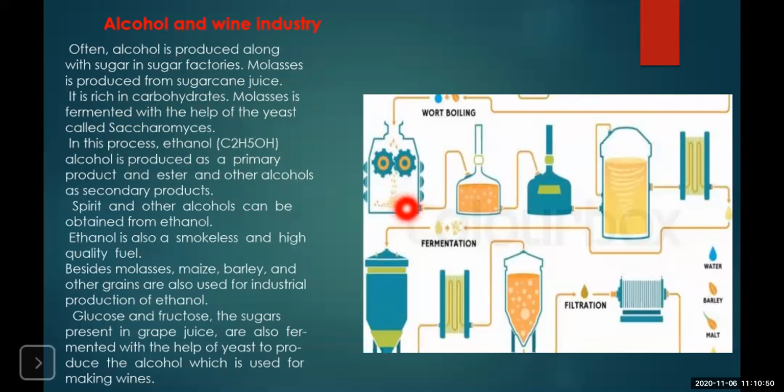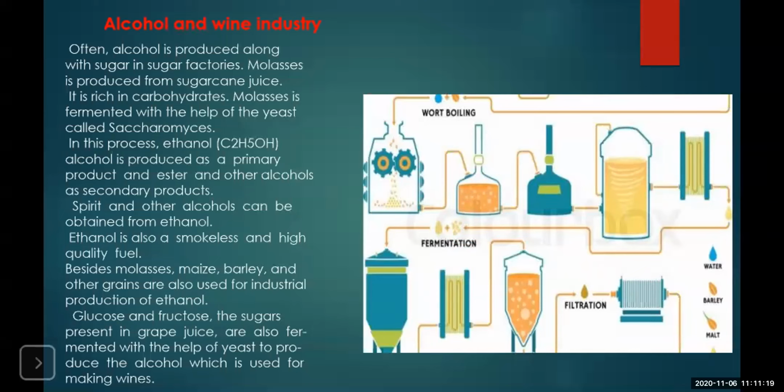As they start consuming the sugar, they also start multiplying and they produce carbon dioxide as well as alcohol. That alcohol is collected, then it is filtered, processed, and then bottled and sold in the market.